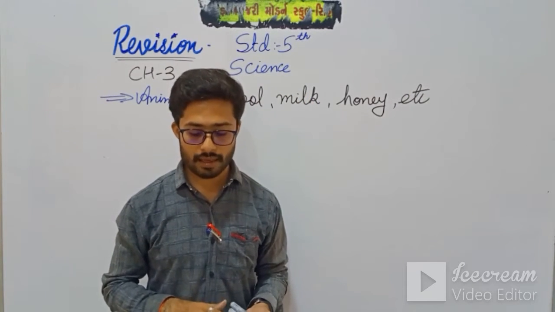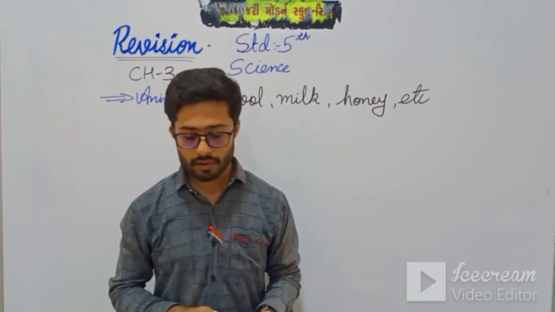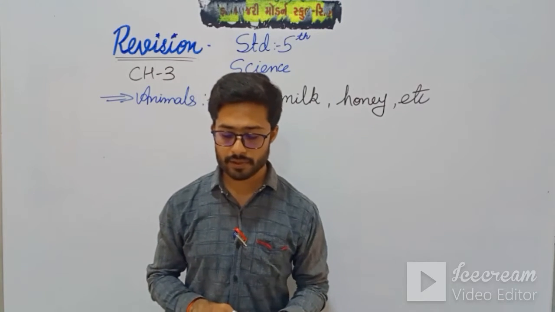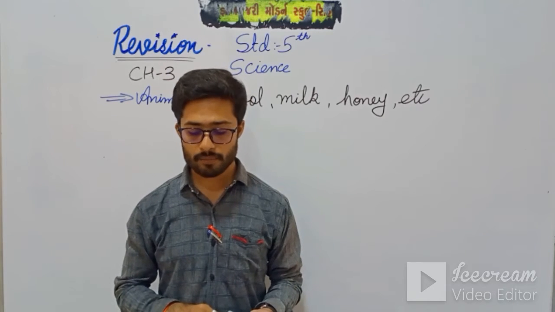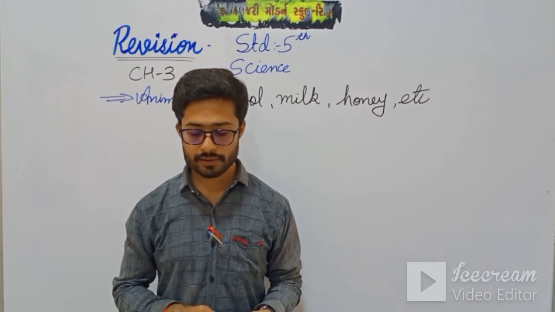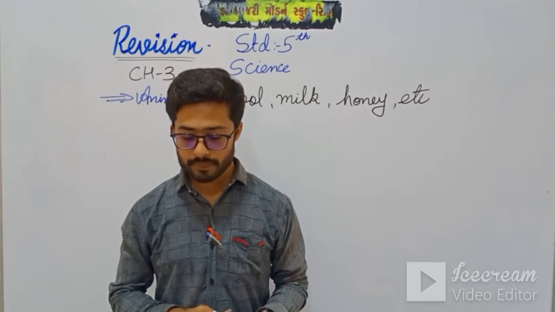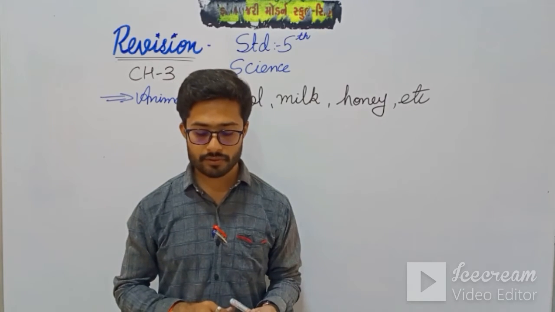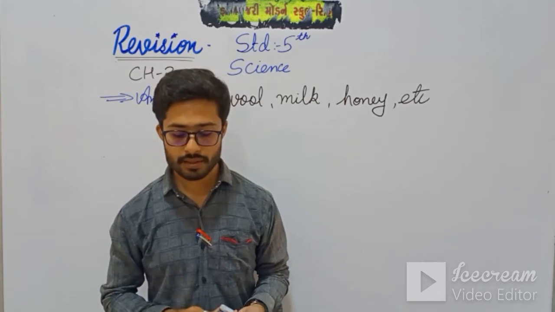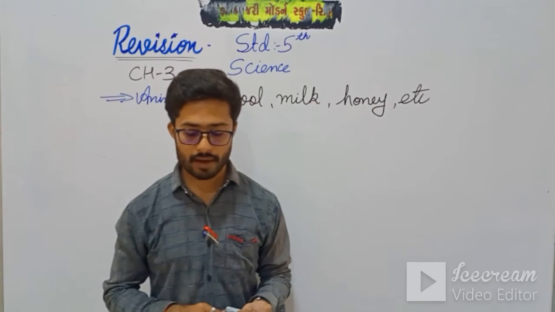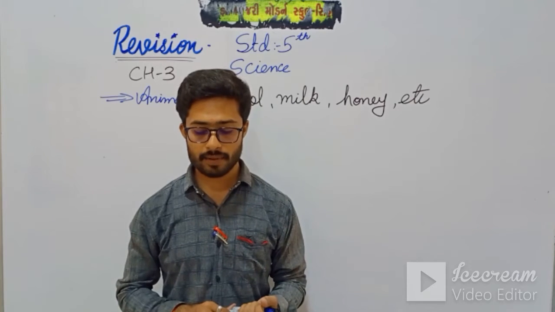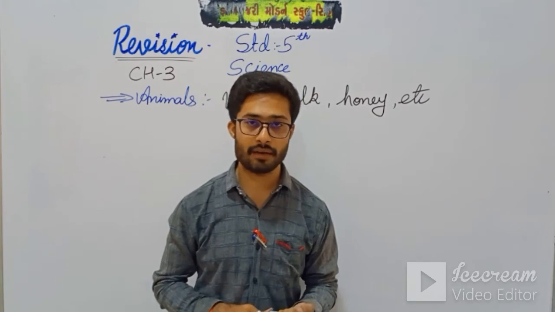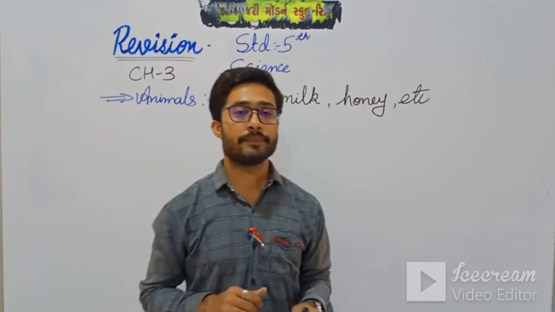Okay students, and then here it is thought human beings have domesticated some animals. They hunt other animals for the sake of their trophies. They provide tiger skin, deer skin, and so on. Animals are losing their natural habitat due to deforestation. Many species are endangered or becoming extinct. For this reason, the government has imposed a ban on the hunting of animals.